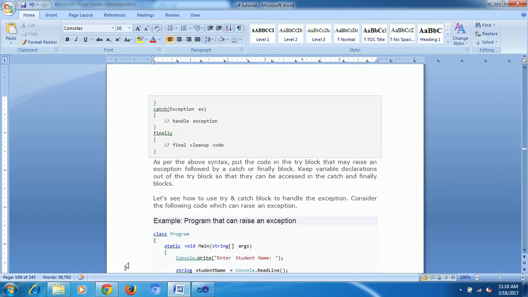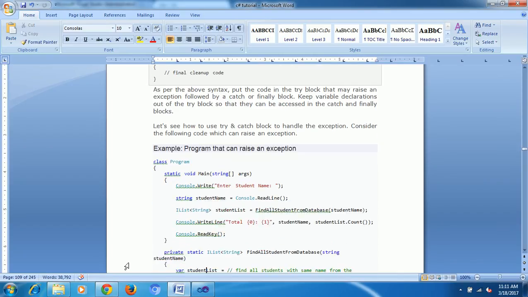Here there are only four keywords: try, catch, finally, and throw. Try means we are trying to handle. Catch means catching the errors or storing them. Finally means releasing the resources. Throw is like throwing from one class to another. Those are the different keywords.